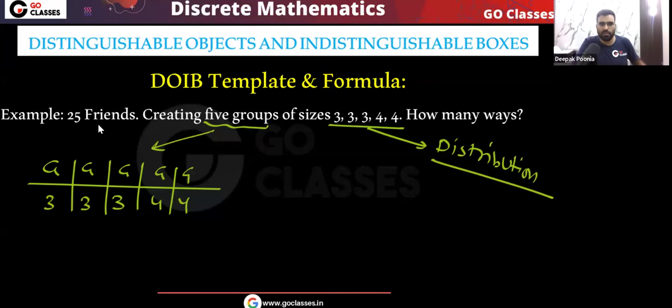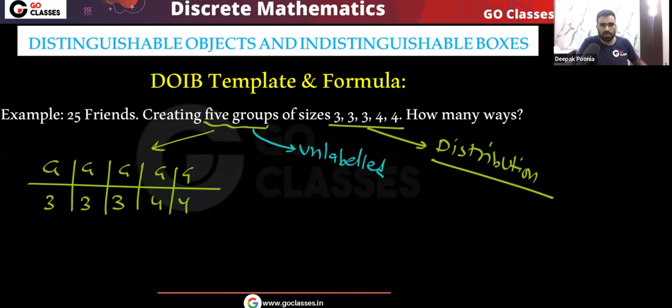This is a DOIB template because you have different objects. We have 25 friends. We need to distribute them. These are the distinct objects. We need to distribute them into 5 groups. We need to divide them into 5 groups. So by default, the groups will be unlabeled.